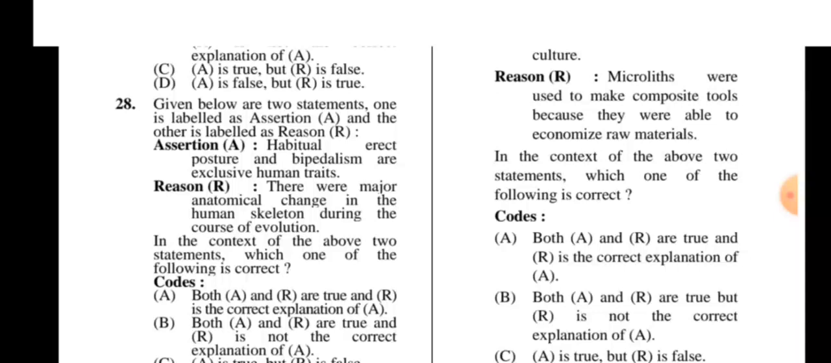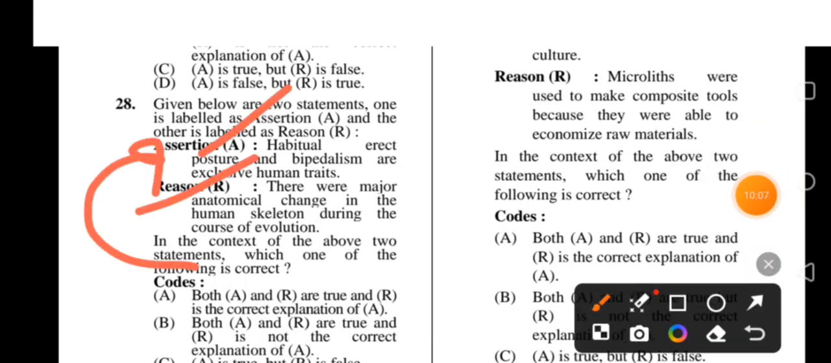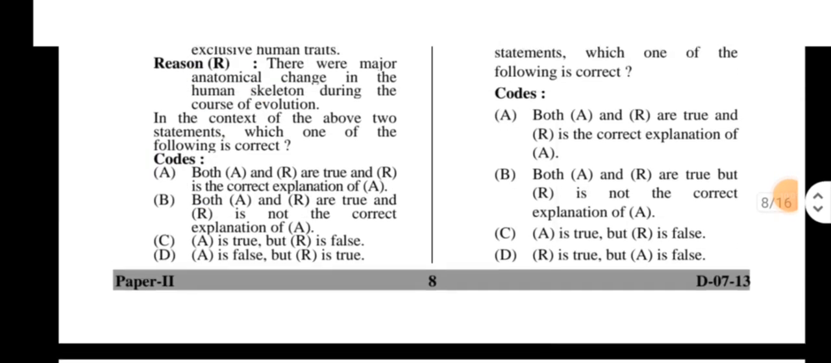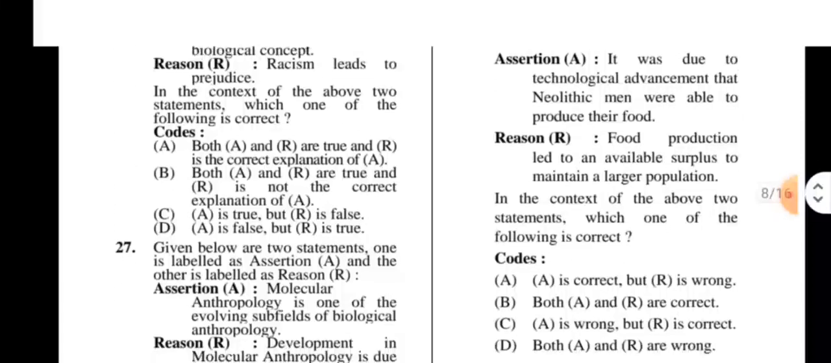Assertion: Habitual erect posture and bipedalism are exclusive human traits. Reason: There were major anatomical changes in the human skeleton during the course of evolution. Okay, so both are correct and R is the correct explanation of A. Next, 29. Assertion.